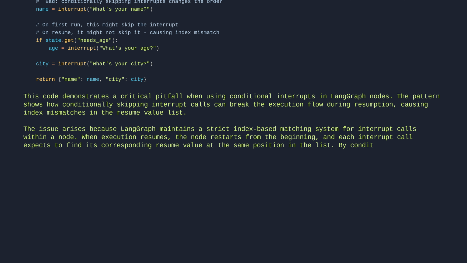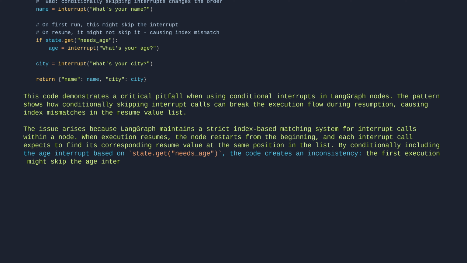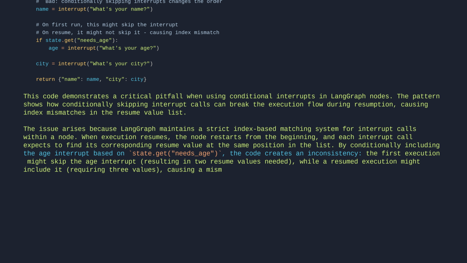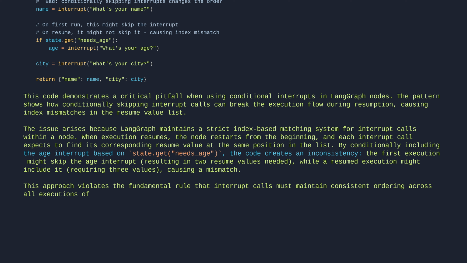By conditionally including the age interrupt based on state.get("needs_age"), the code creates an inconsistency. The first execution might skip the age interrupt, resulting in 2 resume values needed, while a resumed execution might include it, requiring 3 values, causing a mismatch. This approach violates the fundamental rule that interrupt calls must maintain consistent ordering across all executions of the same node.